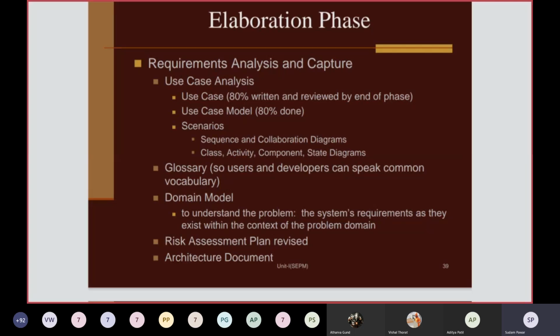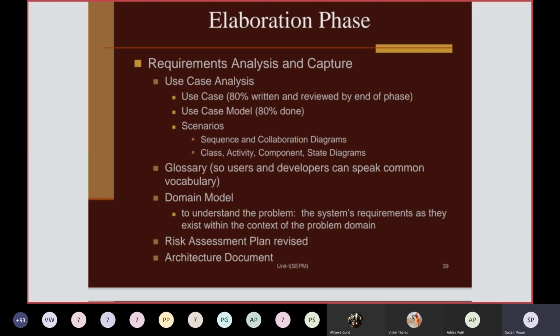Then you can see the flow-oriented elements also. You can consider data flow diagrams and control flow diagrams. And apart from this, you can use the class diagram, activity diagram, component diagram, and state chart diagram or state machine diagrams, to understand the requirements of your project in a better way. These are the UML diagrams, and they are useful to understand the project requirements and project scope. Then in this same phase, you can have a glossary.